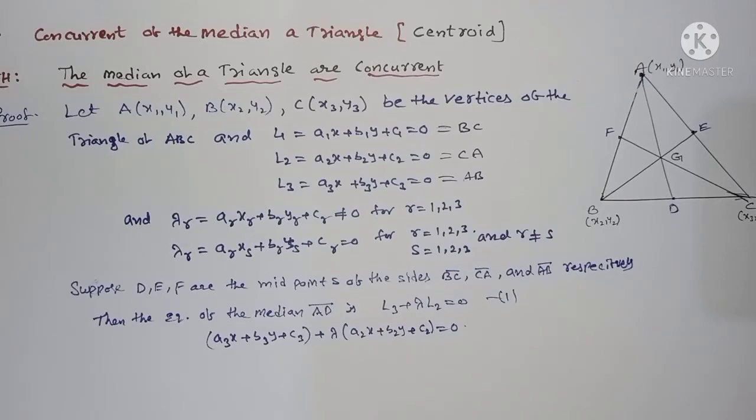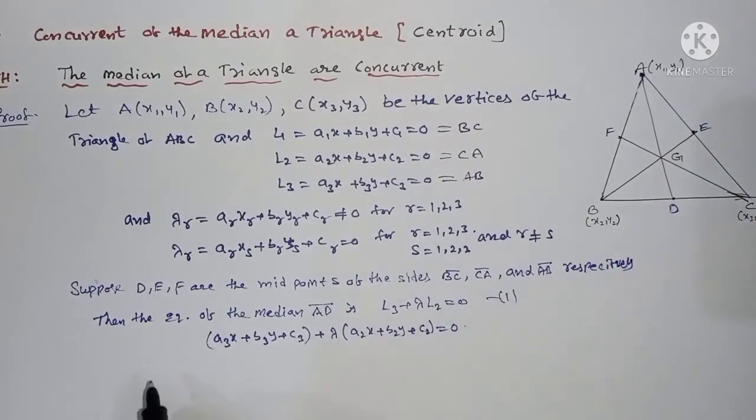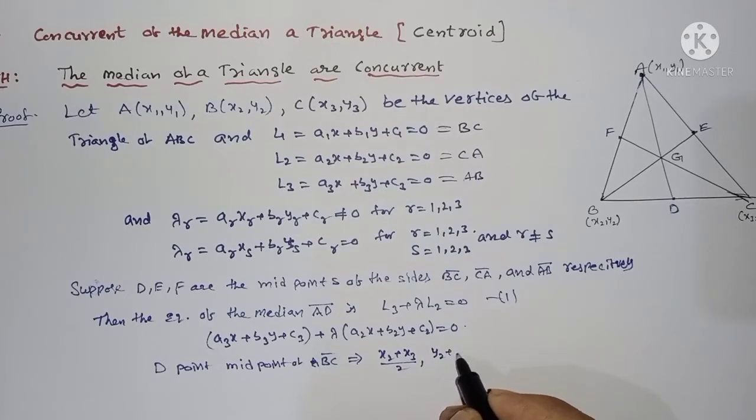But D is passing through AD. Therefore, the point D is the midpoint of BC, not AC. Therefore, I can write here ((x2 + x3)/2, (y2 + y3)/2).